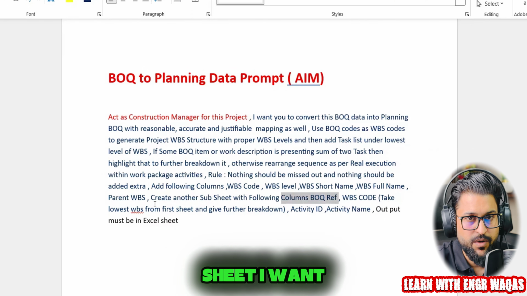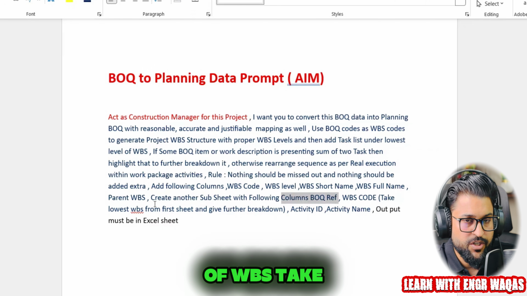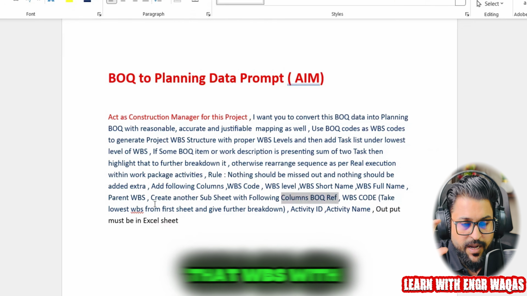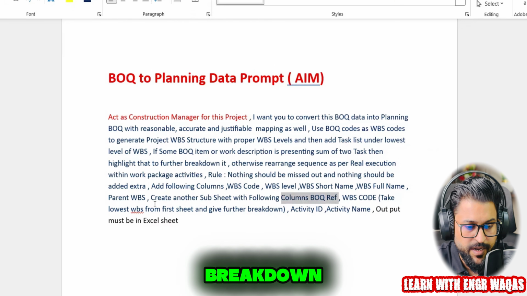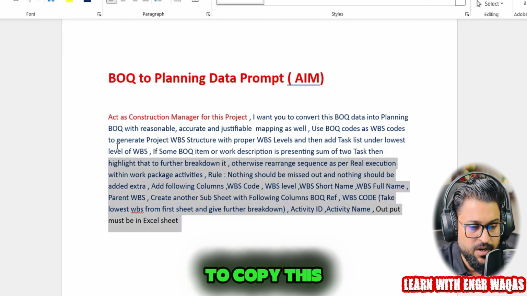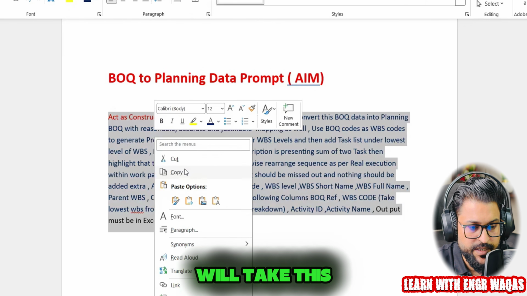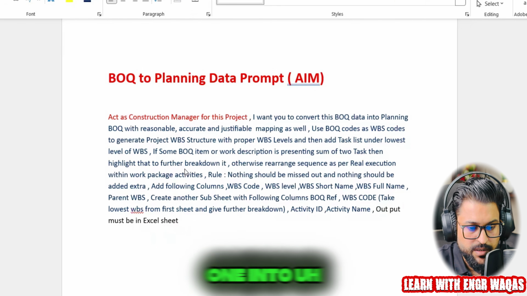Now the second sheet I want to generate is the lowest level of WBS, taken from the first sheet, and then add that WBS with further activities breakdown, right? And the output must be in an Excel sheet. So I'm going to copy this one, and I will take it into Claude.